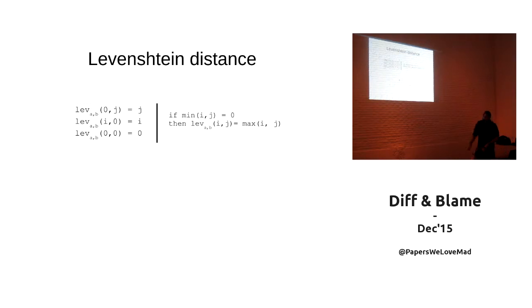A nice way to express that, I will read it, if you can see it, is: if the minimum of i and j is 0, then the Levenshtein distance of i and j is the maximum of i and j, exactly what is written on the left side.